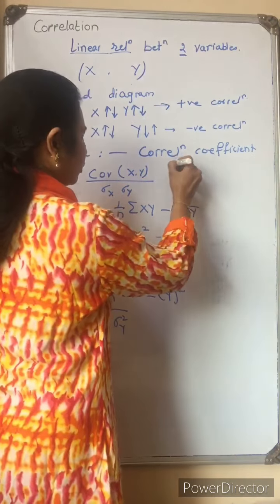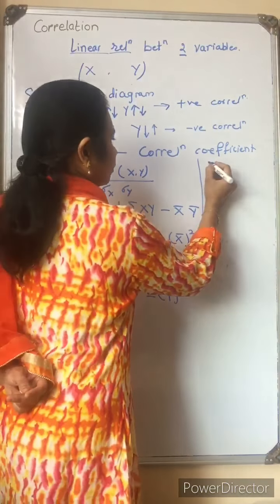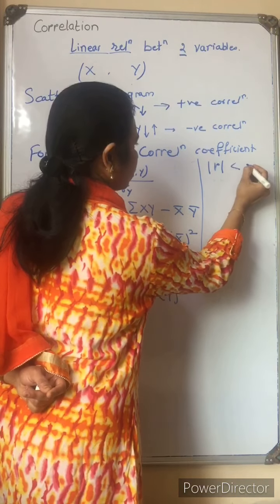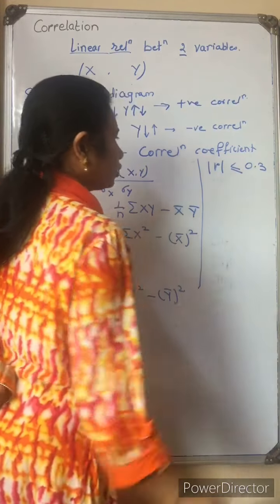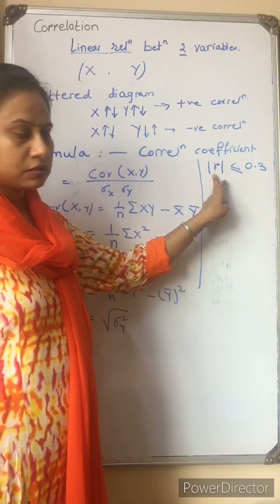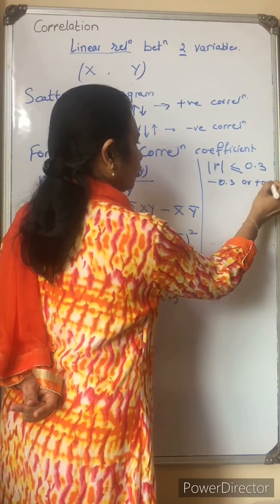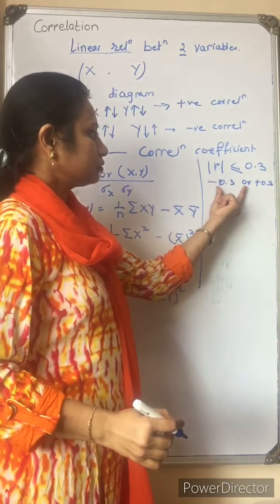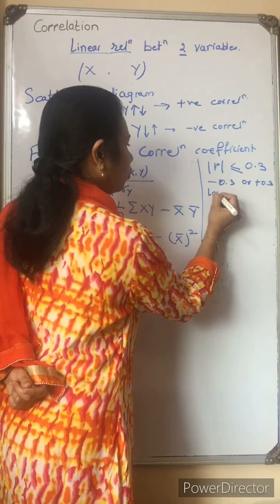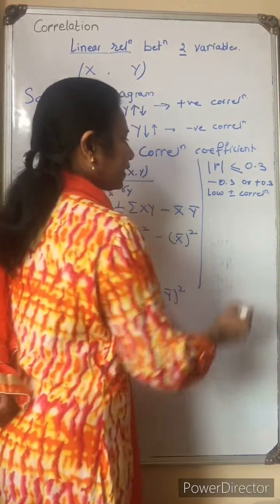Okay, now for correlation coefficient, if the value of r is less than or equal to 0.3, it means plus or minus r. If suppose minus 0.3 value or plus 0.3 value, up to minus 0.3 to plus 0.3 value, we can say there is low positive or negative correlation between x and y.